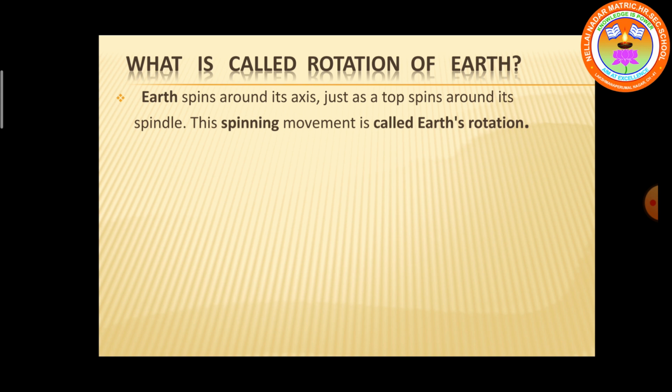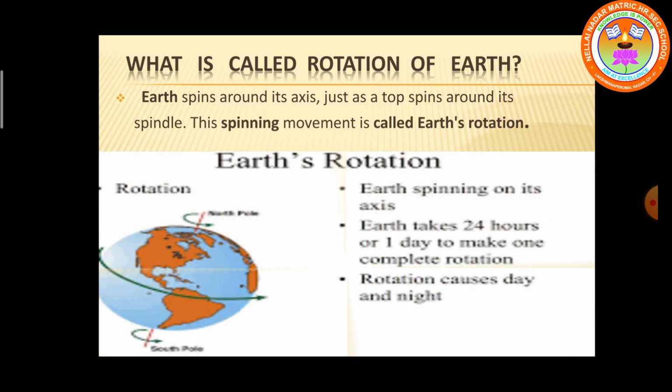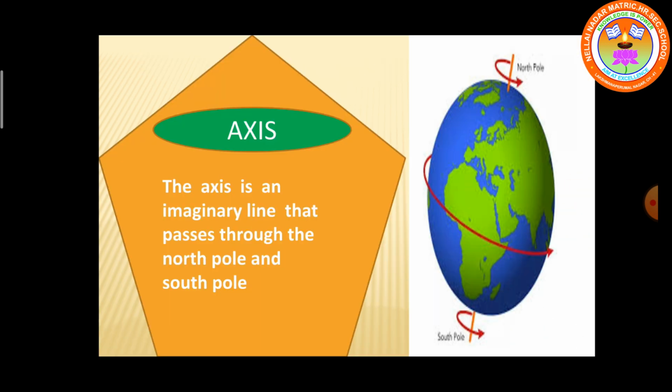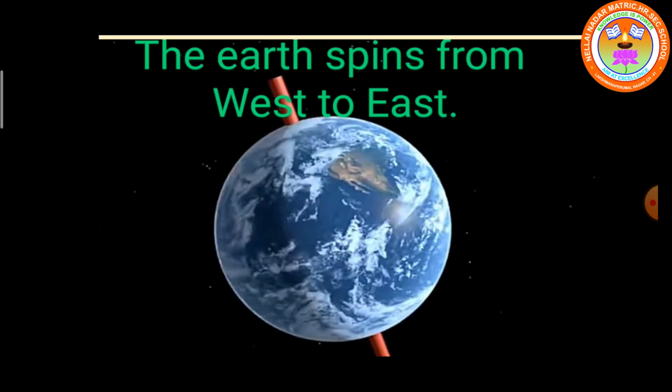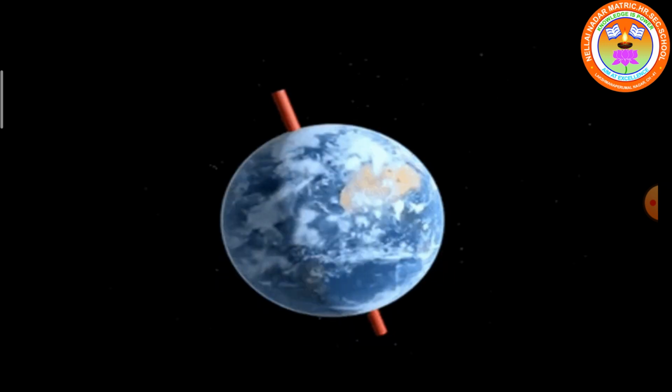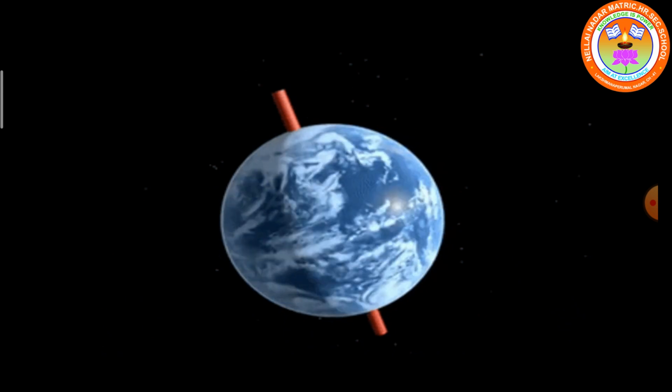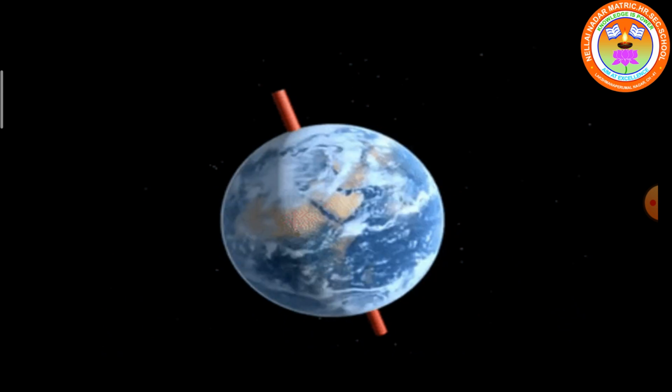Children, you see the earth spins around its axis. Have you seen a top spinning? I'm sure you would have seen a top spinning. The spinning causes rotation. The earth rotates on its axis. The axis is an imaginary line that passes through the North Pole and South Pole. The earth spins from west to east. You can see the spinning of the earth, how it is spinning on its axis. This is the way it rotates.